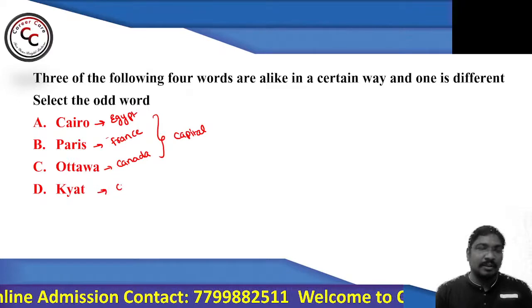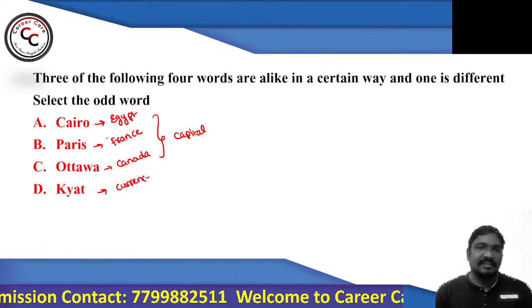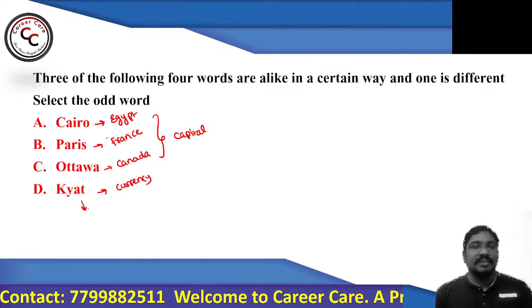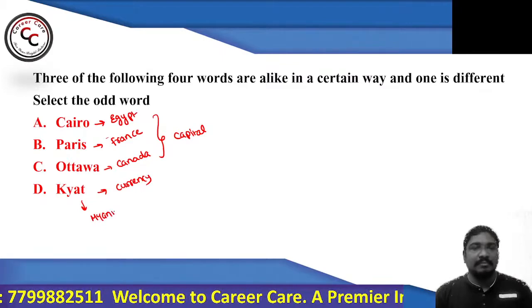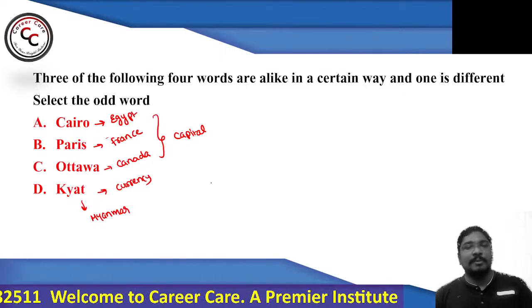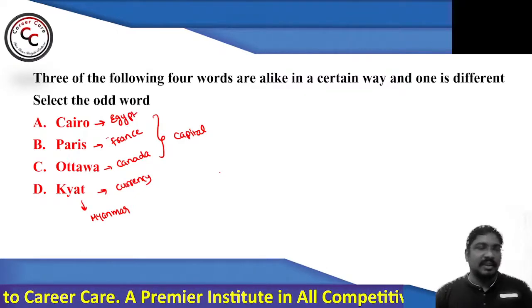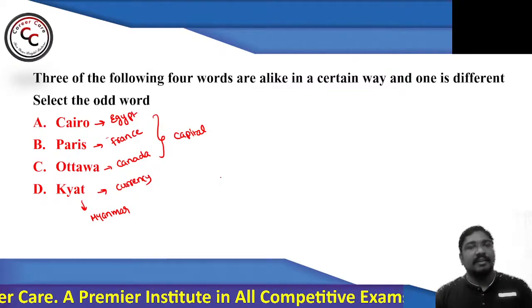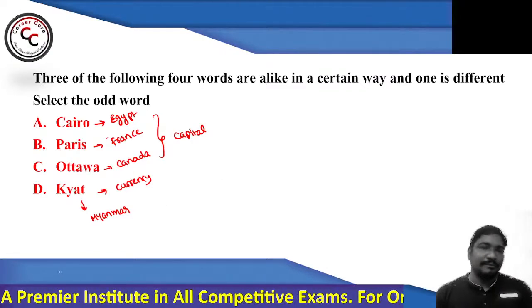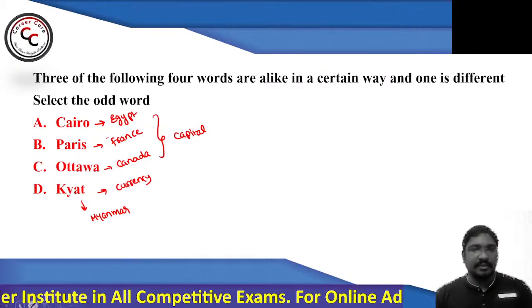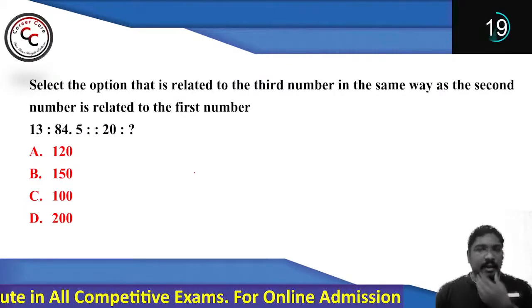But Kyat is what? It is a currency. Right? So it is the currency of which state? Myanmar, Burma. And what is the capital of Burma? You can say Naypyidaw. Right? So these three are capitals, and option number D is the currency of that particular state. Right? Okay. Now look at this question.